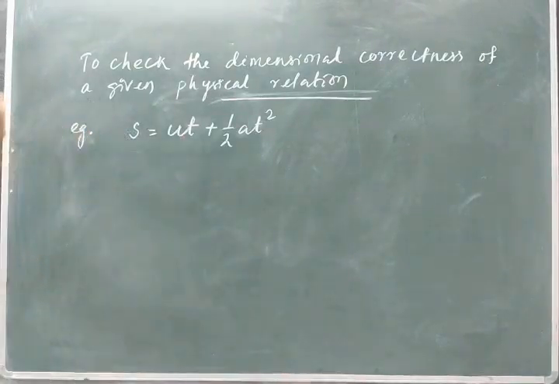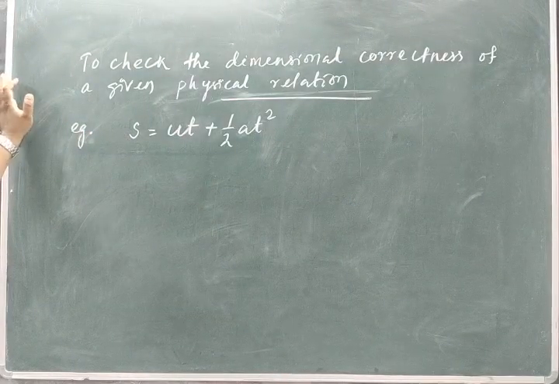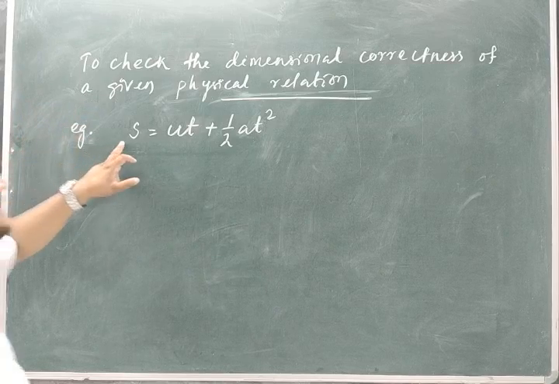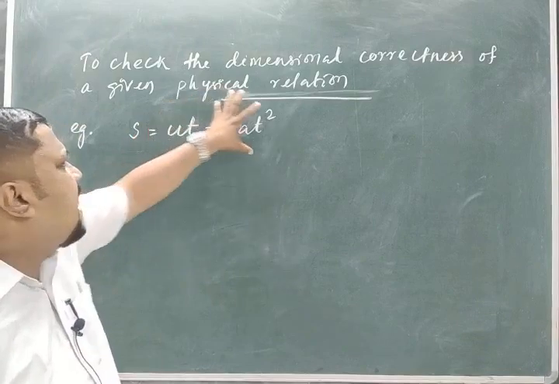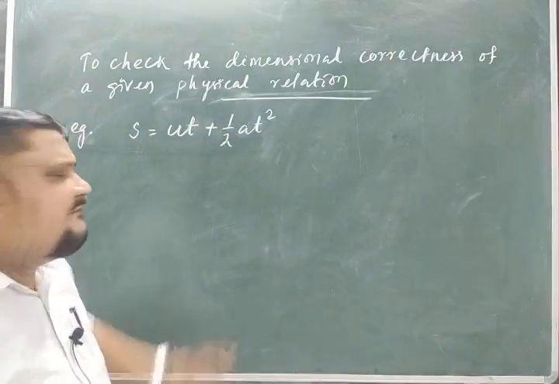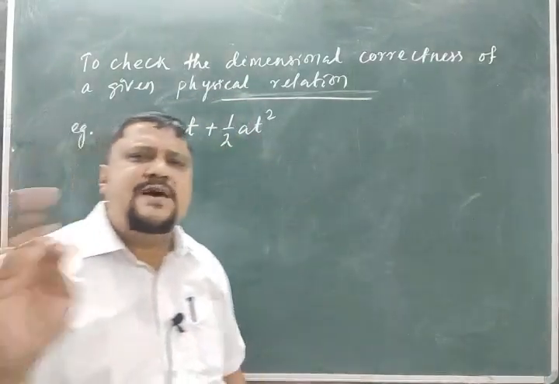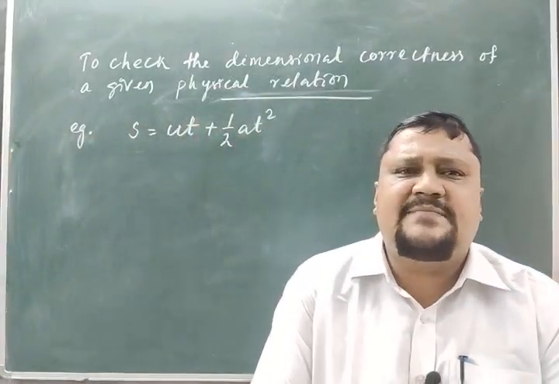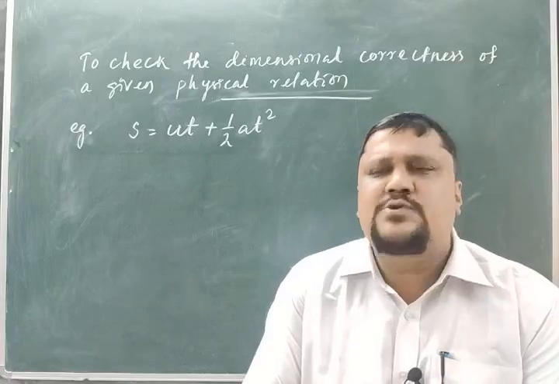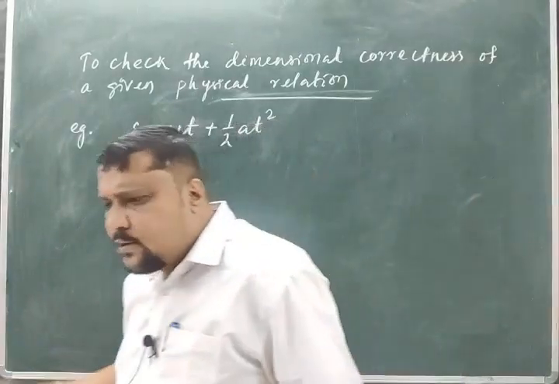According to the principle of homogeneity, this equation involves 3 terms: S, ut, half at square, where the symbols have their usual meanings. Usual meanings means you already know the symbols.